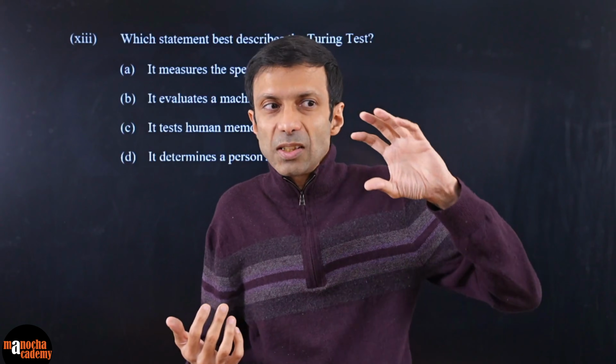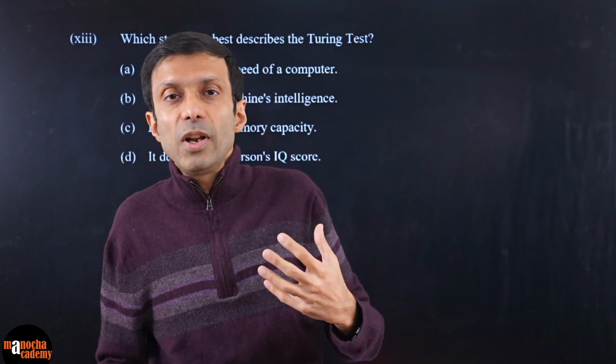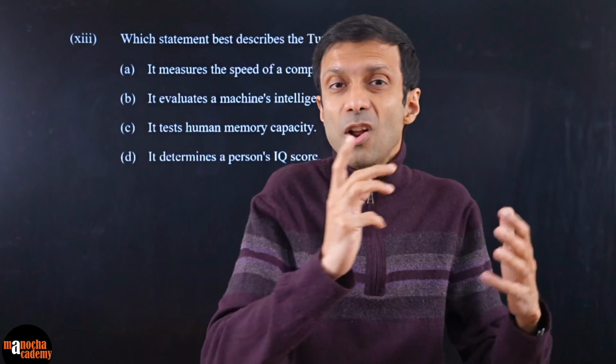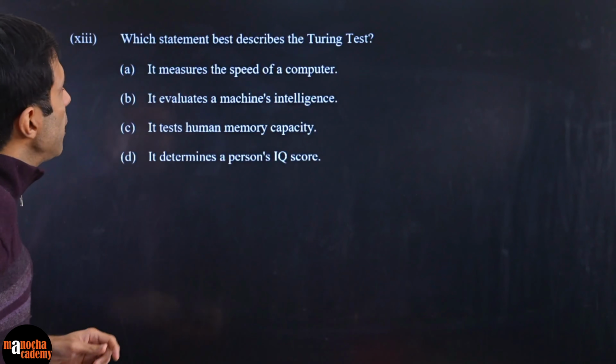But Turing test means, let's say you're doing it with a chatbot like ChatGPT, it is giving such beautiful and natural answers that now you can't understand whether you are chatting with a human or with an AI system, right? So that is what the test is, that you're not able to differentiate, and it is able to simulate human behavior, right? So basically, which statement best describes it?